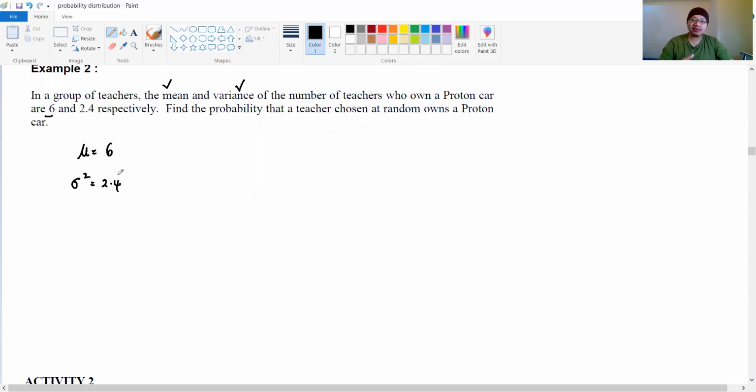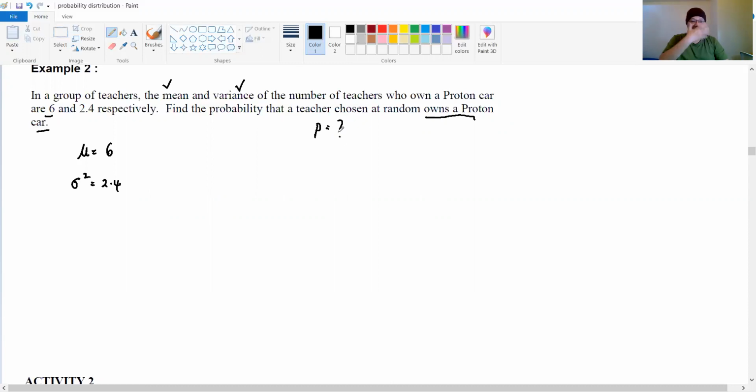The story is about owning cars: the teachers in your school own a Proton car. So find the probability that a teacher chosen at random owns a Proton car. That means the question is asking us to find P.